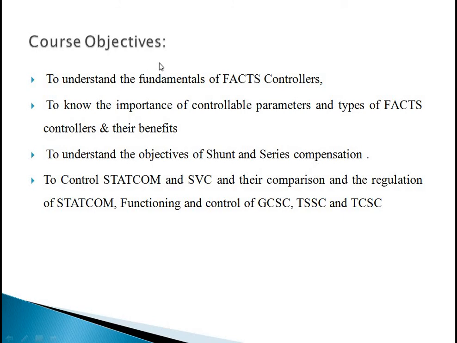So the course objectives are particularly to understand the fundamentals of FACTS controllers, to know the importance of controllable parameters and types of FACTS controllers and their benefits, to understand the objectives of shunt and series compensation, to control STATCOM and SPC and their comparison and the regulation of STATCOM, functioning and control of GCSC, TSSC, TCSC. So, in simple way, the main course objective for you is to understand the fundamentals of FACTS controllers.